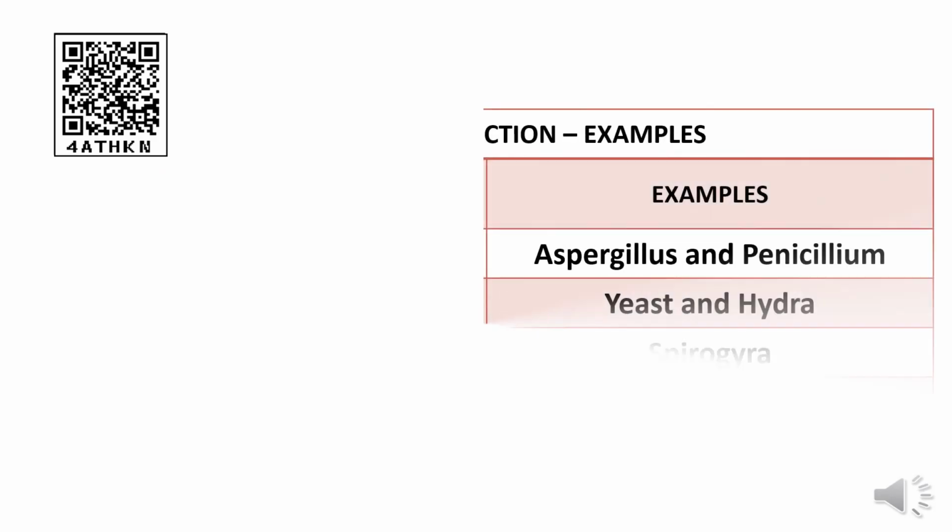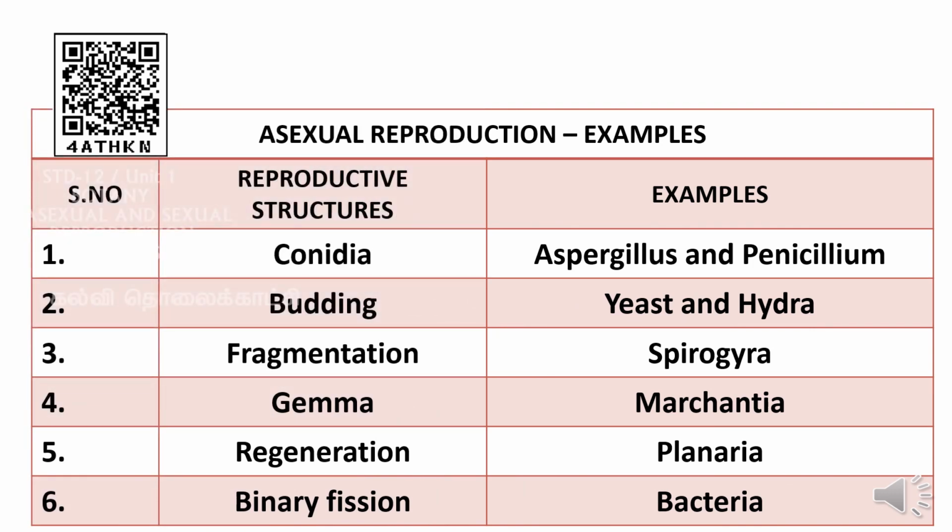So first, asexual reproduction along with examples. Reproductive structures: conidia, example Aspergillus and Penicillium. Budding, yeast and hydra are the examples. Fragmentation, examples are Spirogyra. Gemma, Marchantia. Regeneration, Planaria. Binary fission, bacteria.